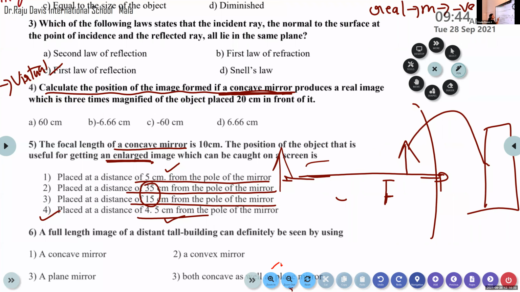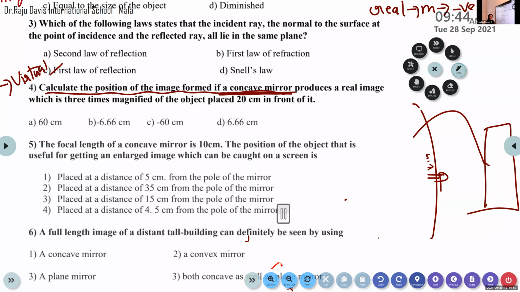By comparing the values 5 and 4.5, we can say that 4.5 is much closer to the pole of the mirror. So that's why option 4 is the right answer. The object should be placed at a distance of 4.5 centimeter from the pole of the mirror. So option 4 is right.